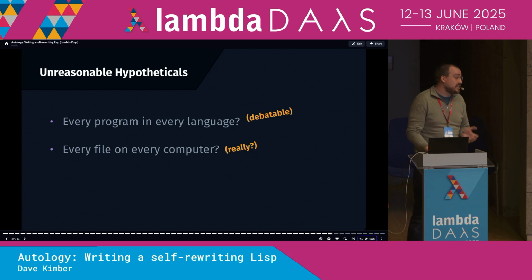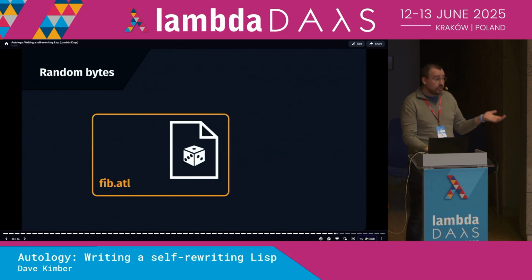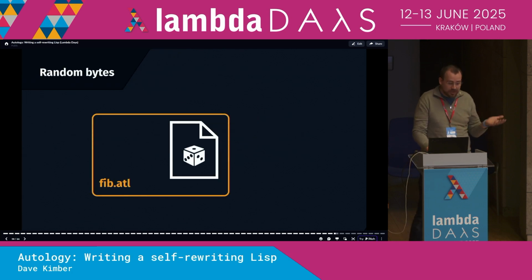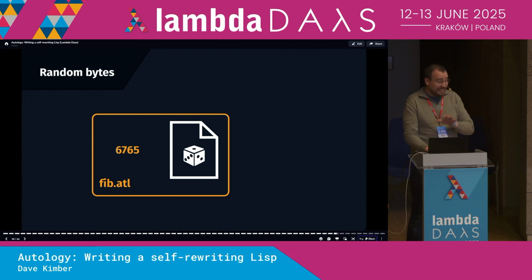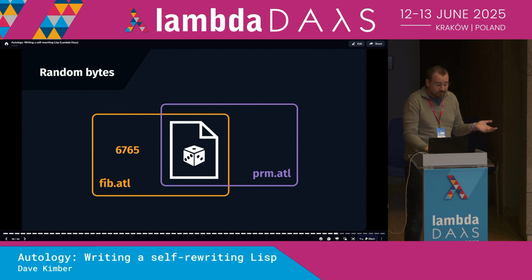What about something less sensible? Let's take a static file containing 1,000 random bytes. First, we can modify an Autology interpreter to treat this file as a valid program, say one that calculates the 20th Fibonacci number. Easy. Then, we can modify a different Autology interpreter to also see this same file as a valid program, but one that does something else, maybe calculate the 20th prime number.